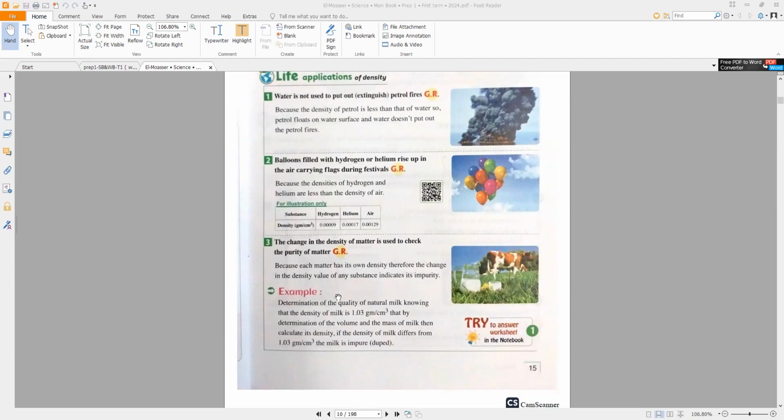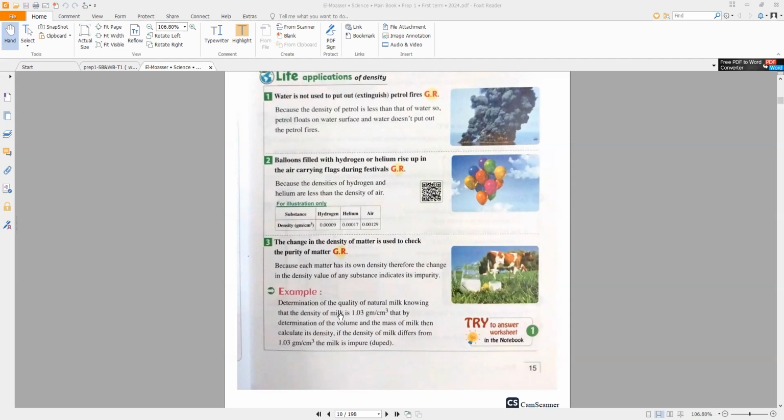So if you have milk, the density of milk is 1.03 gram per cubic centimeter. If you buy the milk and calculate its density, and you find the density of milk is 1.03 gram per cubic centimeter, this milk is pure.